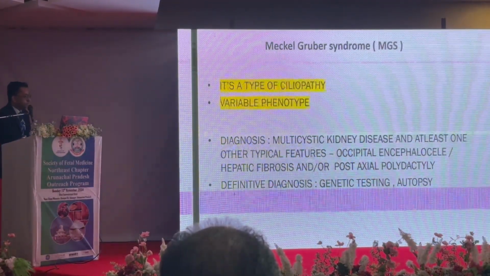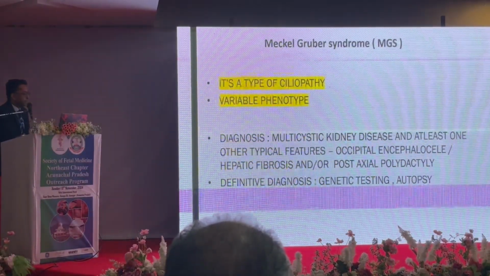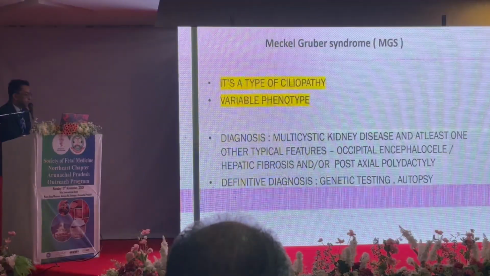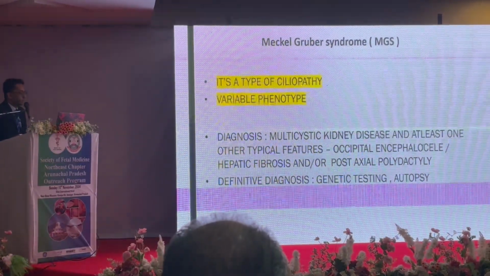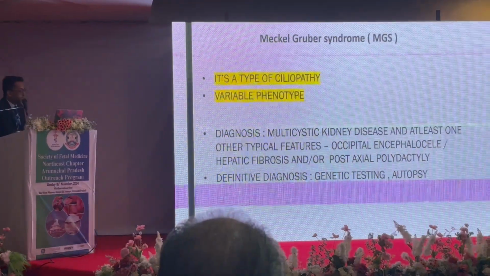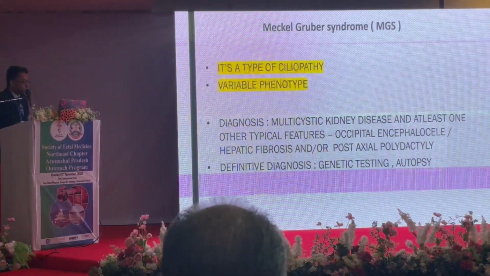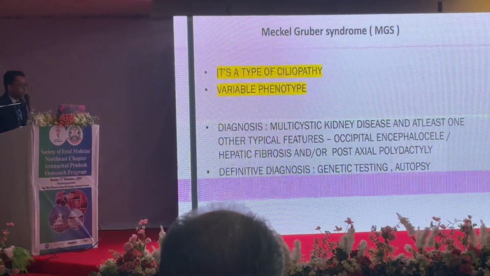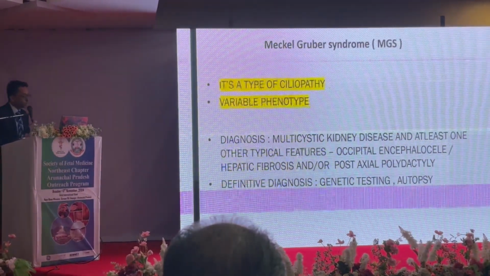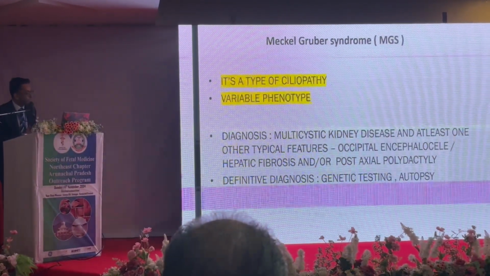How do we diagnose? If multicystic dysplastic kidneys are present with at least one other typical feature, like the occipital encephalocele, hepatic fibrosis, and or post-axial polydactyly, then we can conclude this diagnosis. Hepatic fibrosis is a histological diagnosis, but the other 3 features, if these are present, so based on imaging alone, we can establish this diagnosis. But if we want to go for a confirmatory diagnosis, then we have to go for genetic testing and maybe autopsy as well.